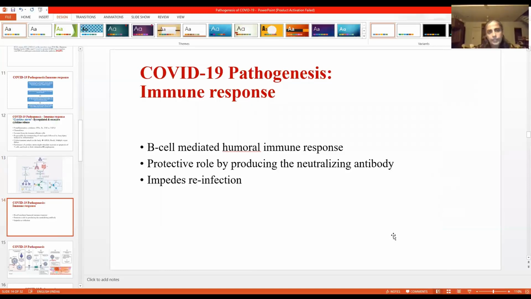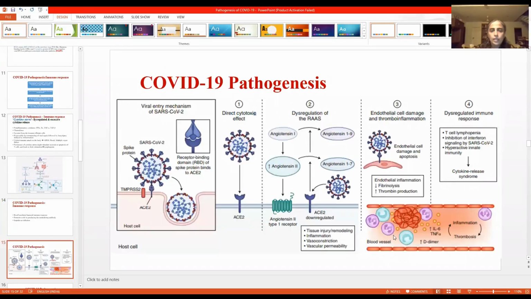So the B cell mediated humoral immune response plays a protective role by producing neutralizing antibodies, and also impedes reinfection. You won't get a reinfection very soon. It will take some time for the body to get reinfected if it comes in contact with the virus. And there are some other events also taking place. We were talking mainly about the lung and, in general, about the immune response.